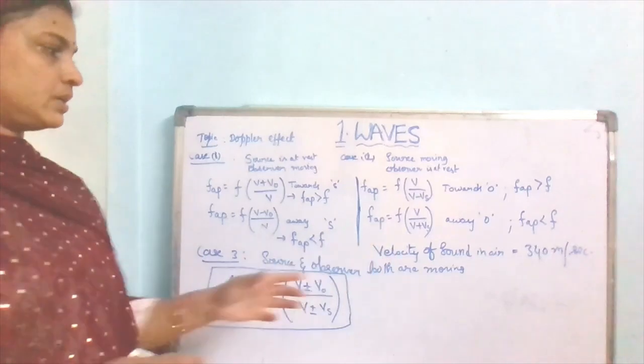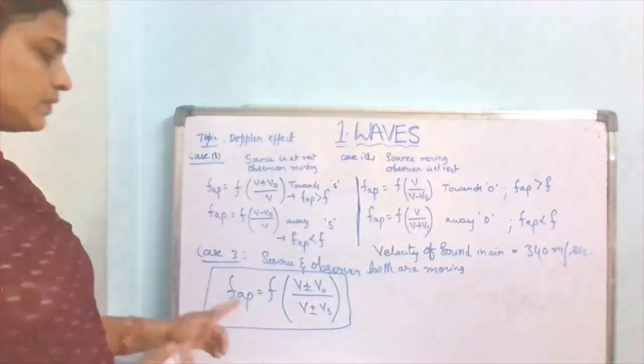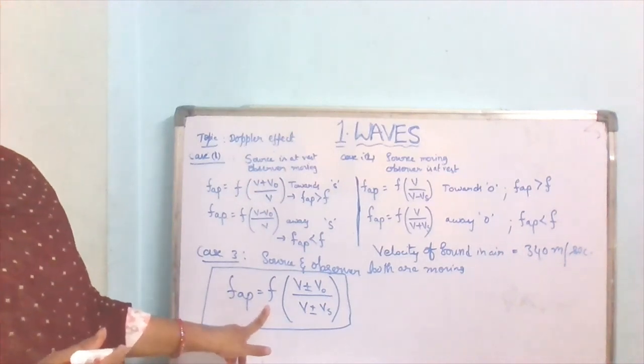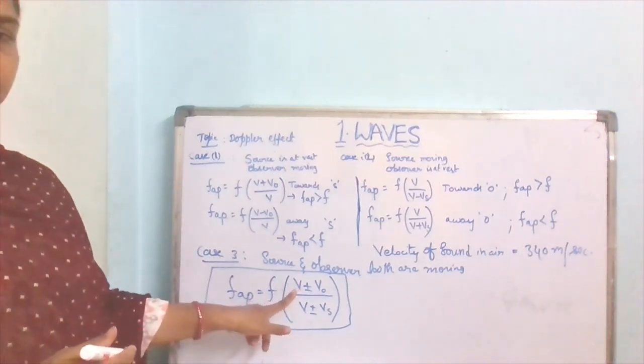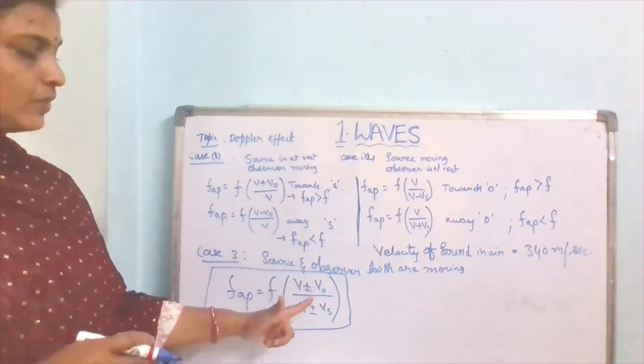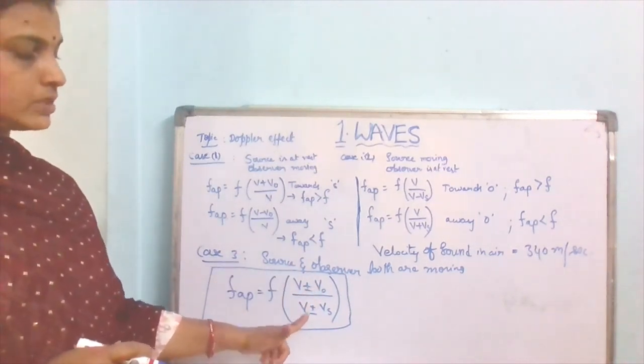V is the velocity of the sound, V0 is the velocity of the observer, and Vs is the velocity of the source.